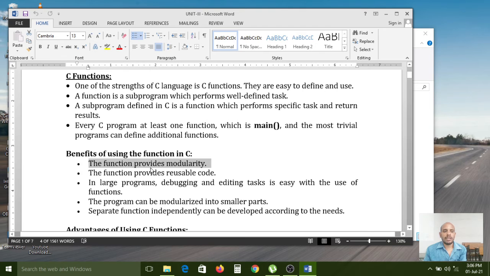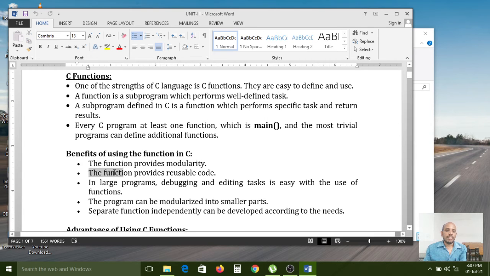The deposit function contains deposit related statements, the withdrawal function contains withdrawal related statements, the balance inquiry function contains balance inquiry related statements. Similarly mobile banking, net banking, because banks provide a huge amount of services for users. Each service performs a specific task, so that task related statements are placed in the function only, right?